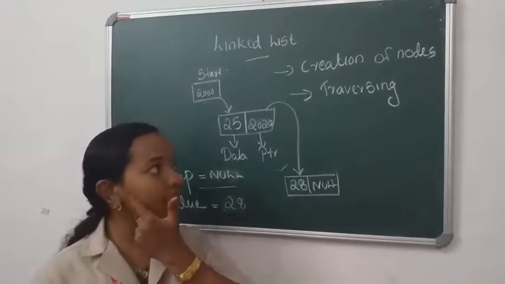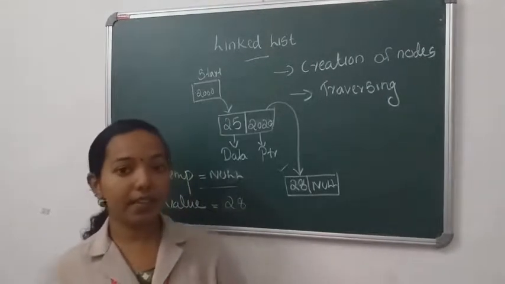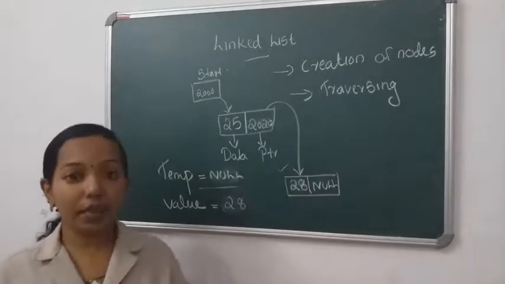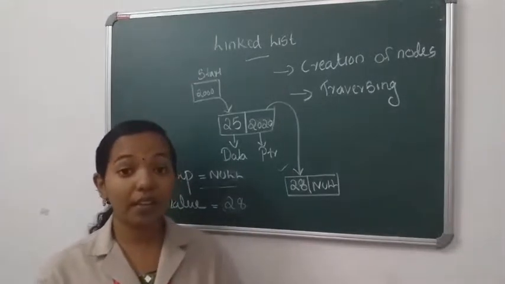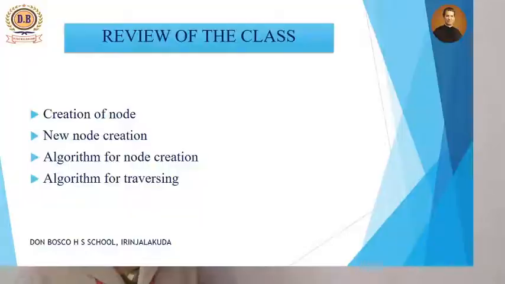The first topics were creation of nodes and traversing. Now we can recapitulate all the information that we studied in this video. What are the operations on linked list? Which operations did we study in this video? The first one is creation of nodes.